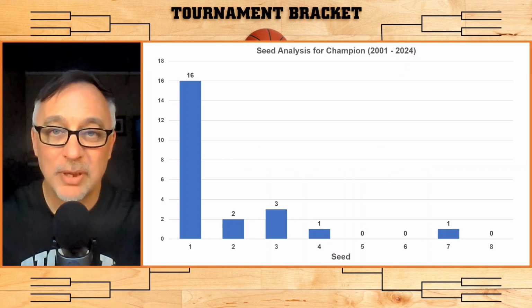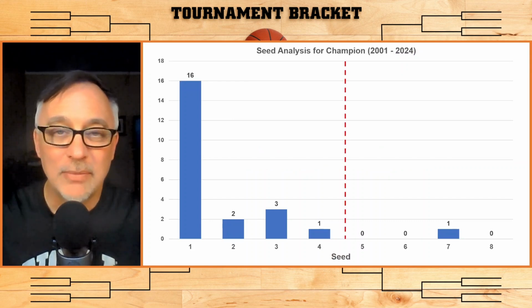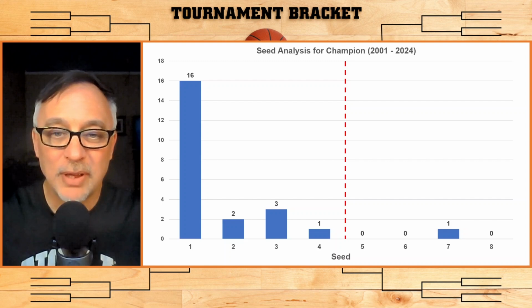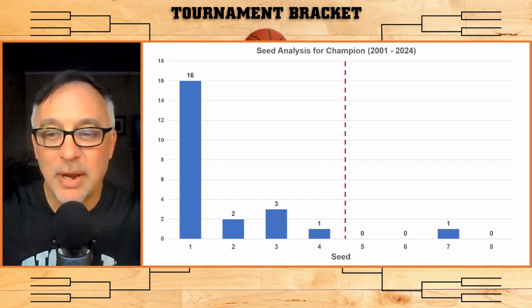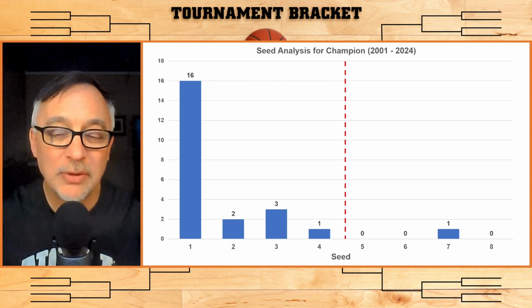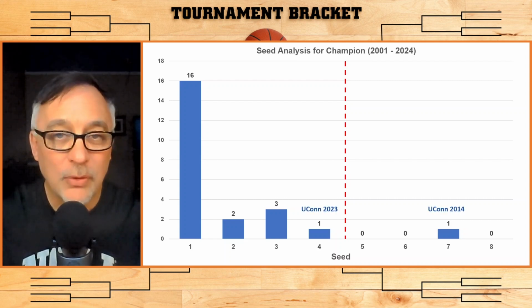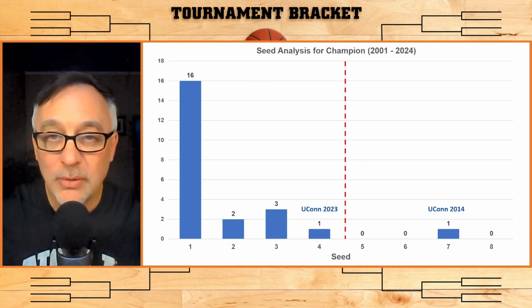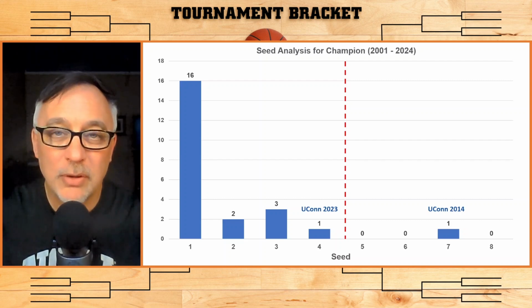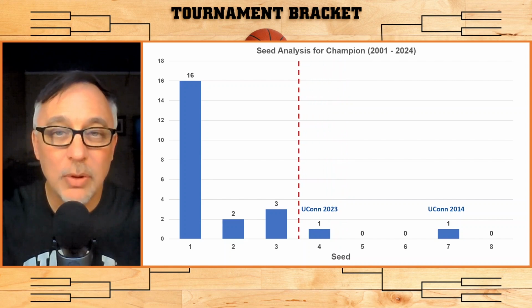Check this out. When it comes to picking the overall champion, you got to go with the chalk. In fact, there's an obvious distinction here. Look to the left of this line, 22 of the 23 champions are 4 seeds or better, and to the right of the line, only 1. You know who that 7 seed was? That was UConn back in 2014. In fact, the last 4 seed to win was UConn just 2 years ago in 2023. So when it comes to overall champion, unless you're picking UConn this year, I would go with the top 3 seeds for your overall champion.